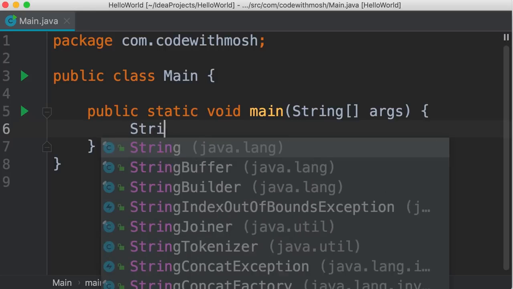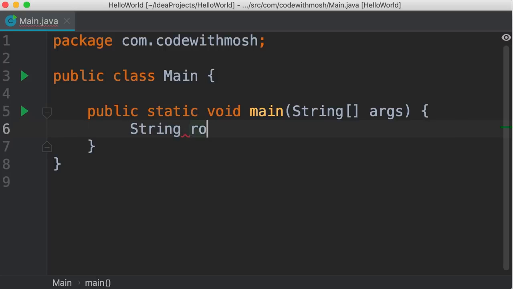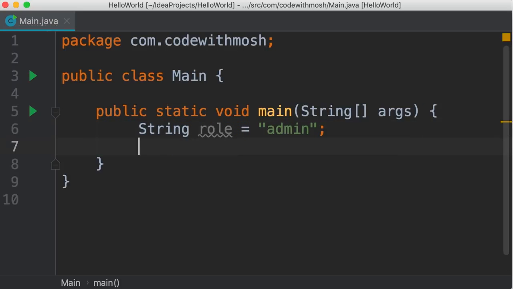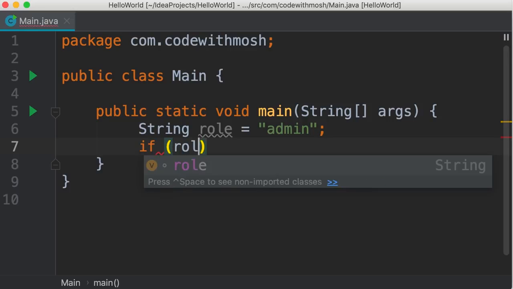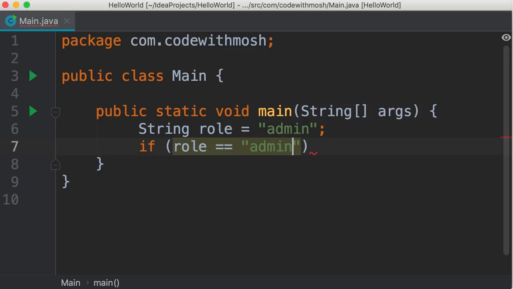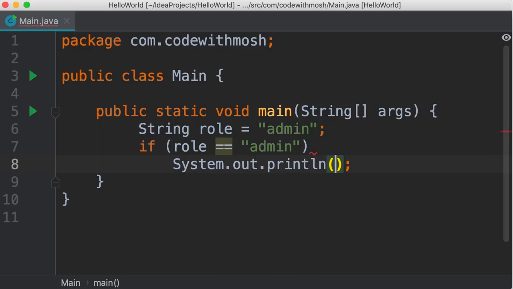So let's declare a string variable called role. And here we set this to admin. Now, to check the role of the user, we can write an if statement like this. If role equals admin, then perhaps we want to print "you are an admin".